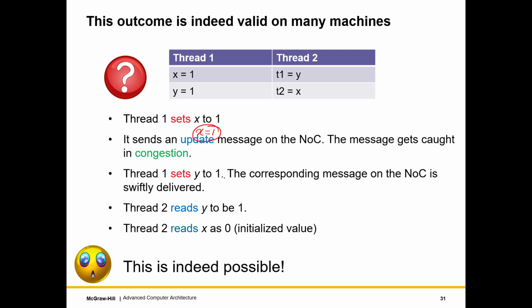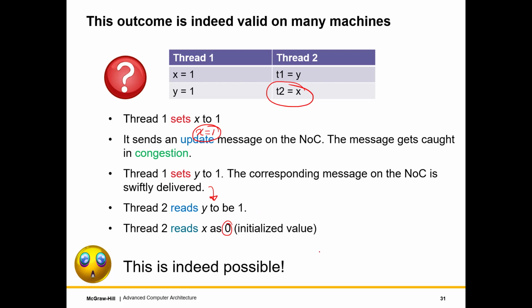Then thread 1 sets y to 1. It again sends a message. But y is of course stored in a different place in the shared L1 cache, or it can be a distributed L1 cache. It doesn't matter. So the message to update y actually gets delivered, and that too very quickly. After that, when thread 2 reads y, it will see y set to 1, because the message to set y to 1 would have been delivered and it will be visible to all the threads. But when it tries to read x, given that the update message to x is stuck in congestion, it will read x to be 0, which is the initialized value.